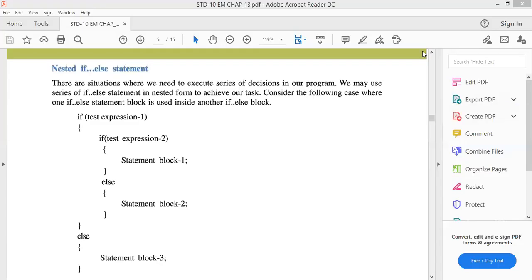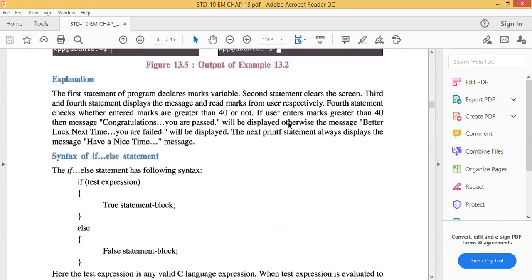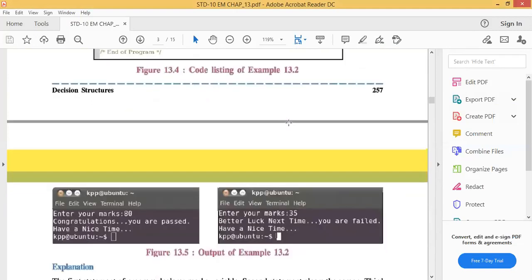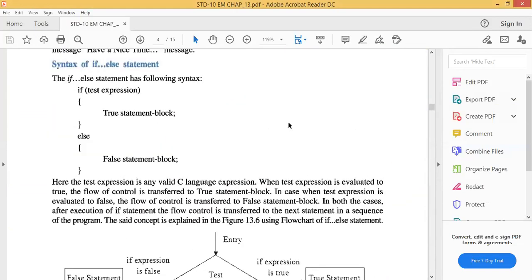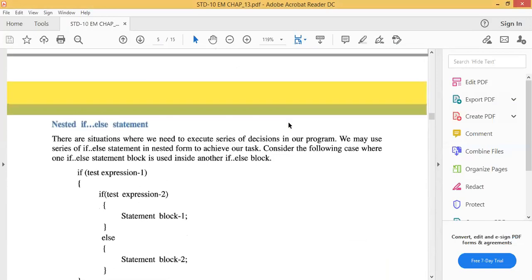Hello everybody. Last session we started our chapter 13, decision structure. In our daily routine life, we always take decisions. If this thing happens, we will do this. Like this way, we are taking decisions.